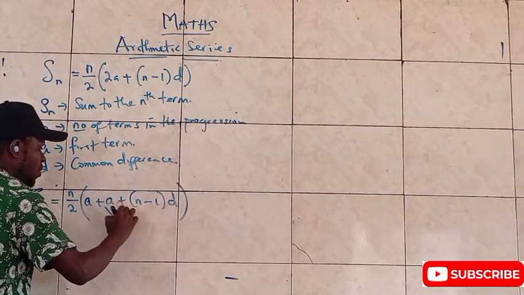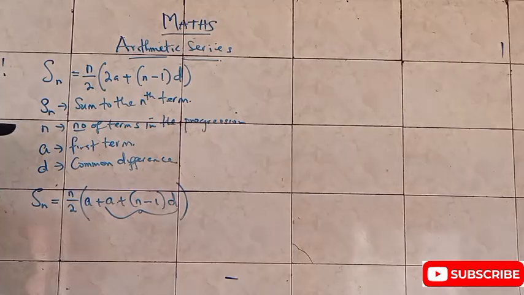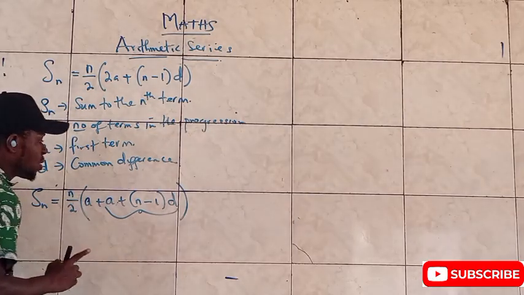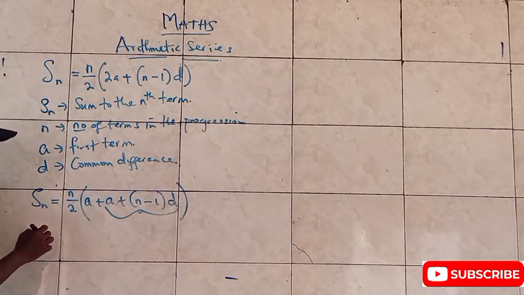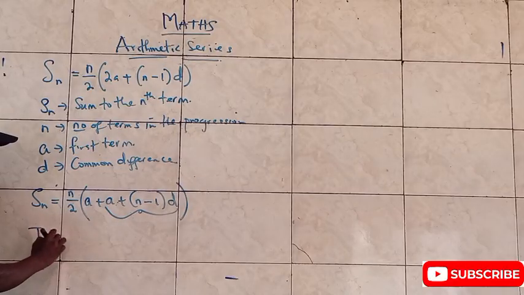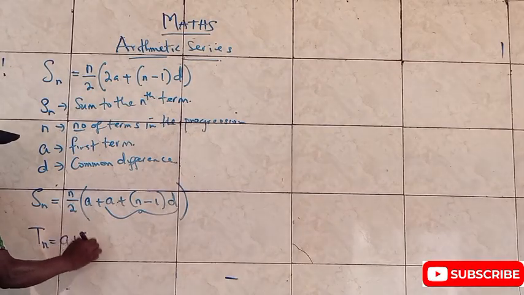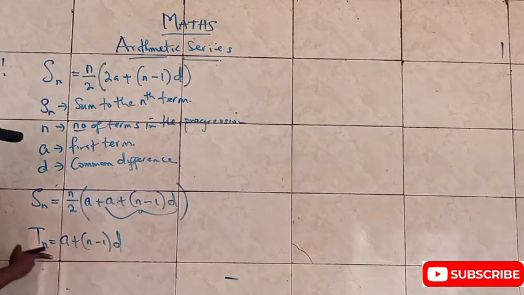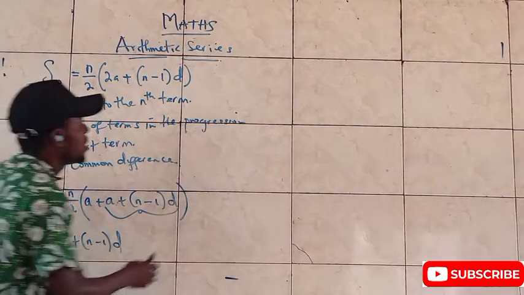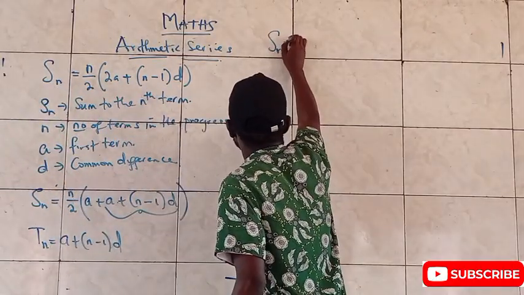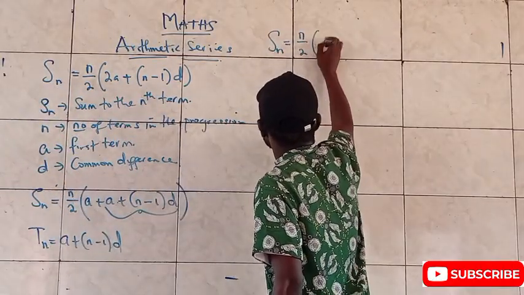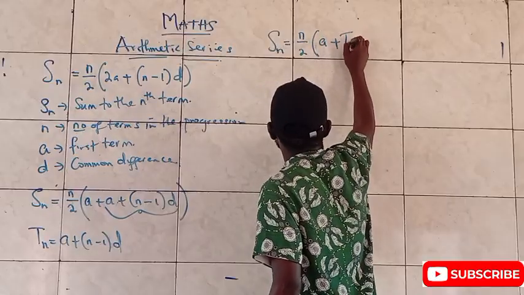What do you observe? From here to here, it looks something familiar. If you follow the class, this is the definition for the nth term of an AP: Tn equals a plus (n minus 1) d. You remember? So in other words, Sn is equal to n over 2 times (a plus Tn).